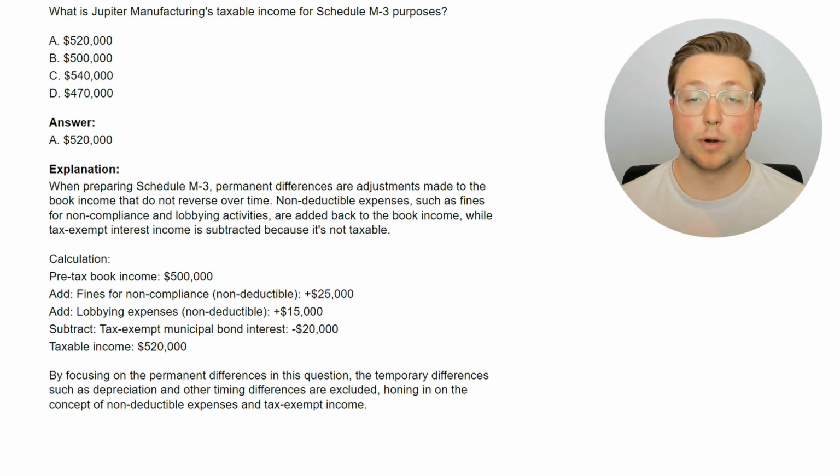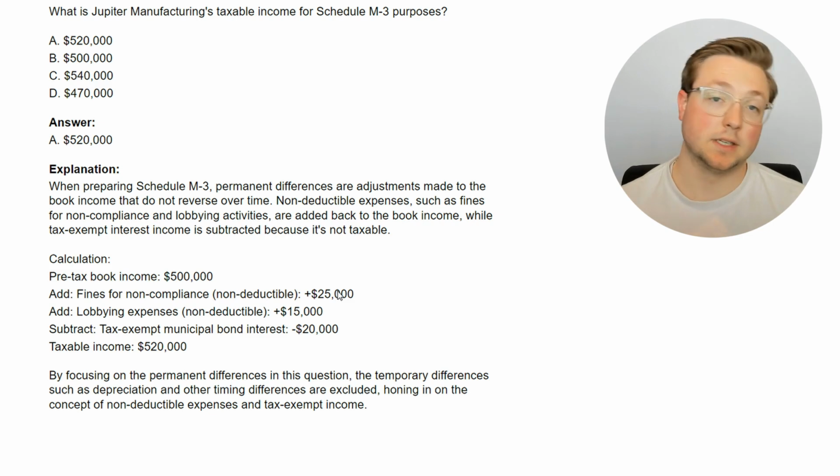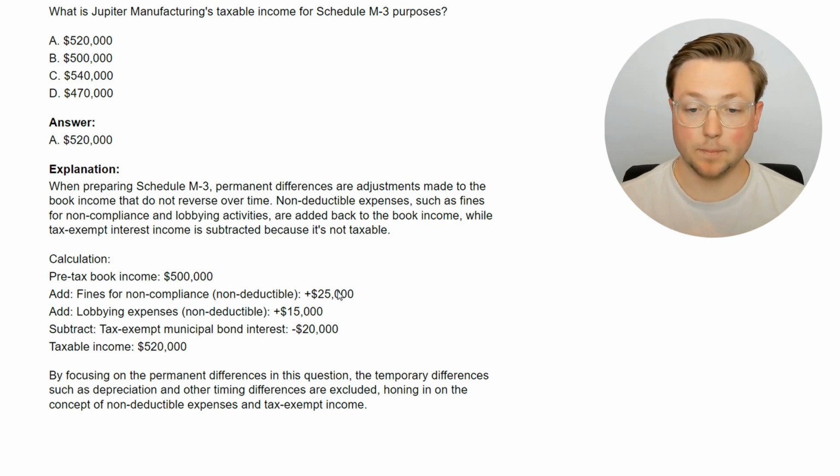So the general idea behind permanent differences on an M3 is that they are permanent. They will not be reversed. They are not included as a deduction or as income in your taxable income. And so, knowing that, we can easily go to this calculation and understand why it gets to $520,000, because the fines are not deductible. So you have to add that expense back to your book income. And then the lobbying expenses are also not deductible. You add it back. And then the tax-exempt municipal bond interest, like we learned in the previous question, is not taxable. So you subtract that.